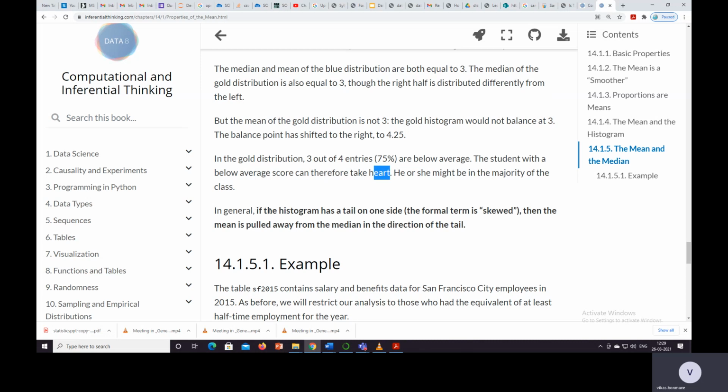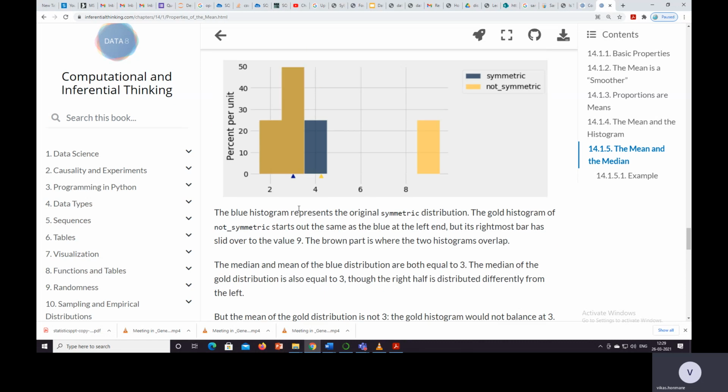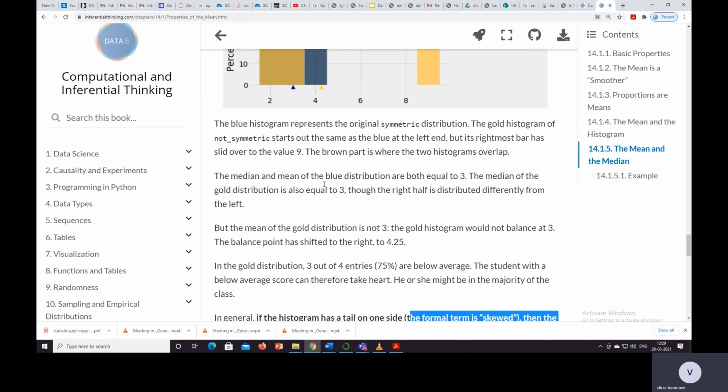In general, if the histogram has a tail on one side, for example skewed, then the mean is pulled away from the median in the direction of the tail. So here the mean is pulled in the direction of the tail. That's why the mean is 4.25.